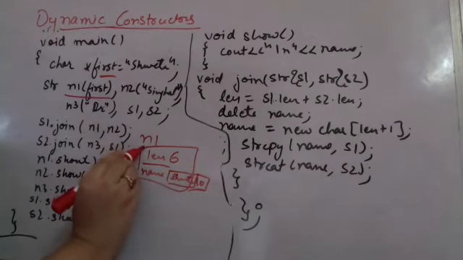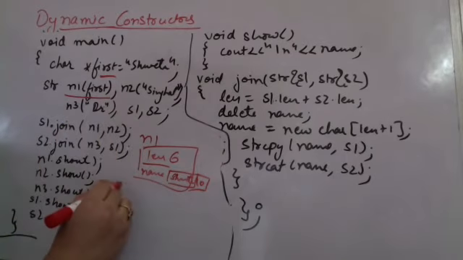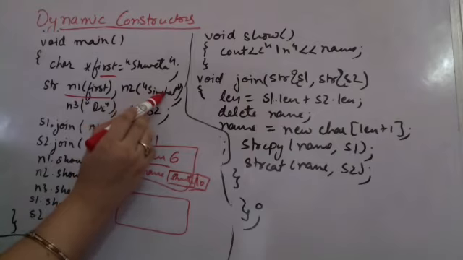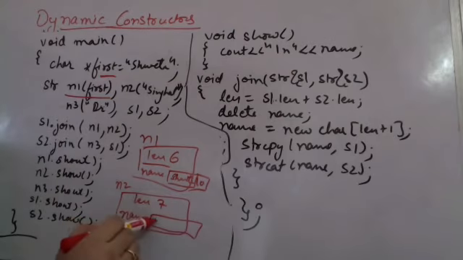This happens in N1. Now when you are calling for N2, N2 में again the length is calculated 1, 2, 3, 4, 5, 6, 7 is the length here. So length is 7. Now the name here is getting a size 8. Understand? So single is getting saved here with a null character.